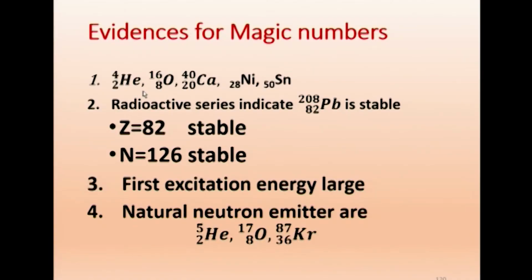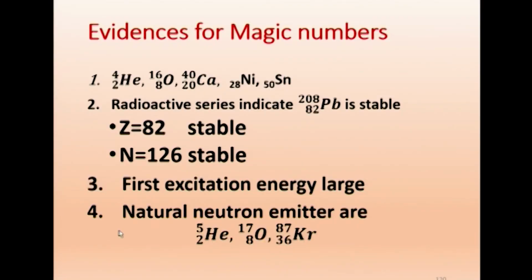Whenever the number is 2, 8, 20, 28, 50, 82, 126, the nucleus is stable, and for these nuclei the first excitation energy is large, because the upper energy level is far away. So, we need to give a very large energy in order to excite it. So, we say the first excitation energy is large.